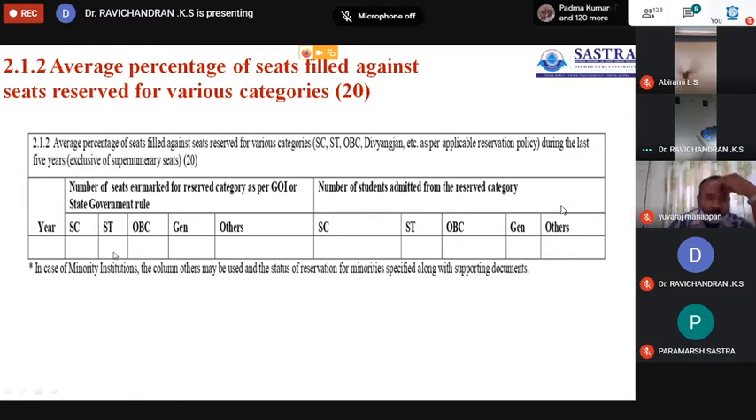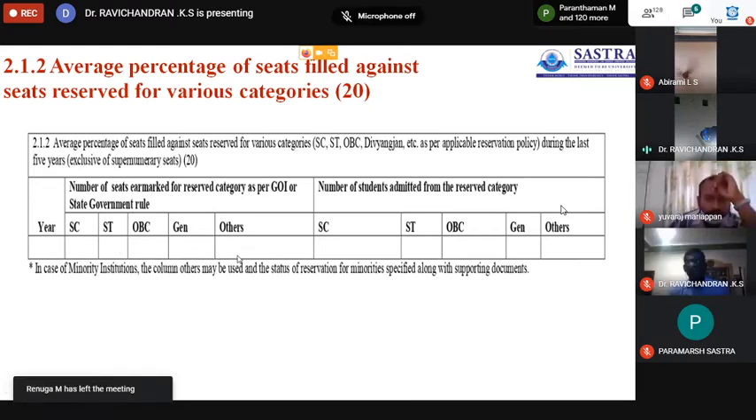Okay, so this is the actual. For example, if it is a 1,000 sanctioned intake institution, then 15% means 150, 2.5% means 25, 27% means 270, and the rest of the seats are general category. But this is the actual number of seats earmarked for reserved category as per the government order or the state government rule.